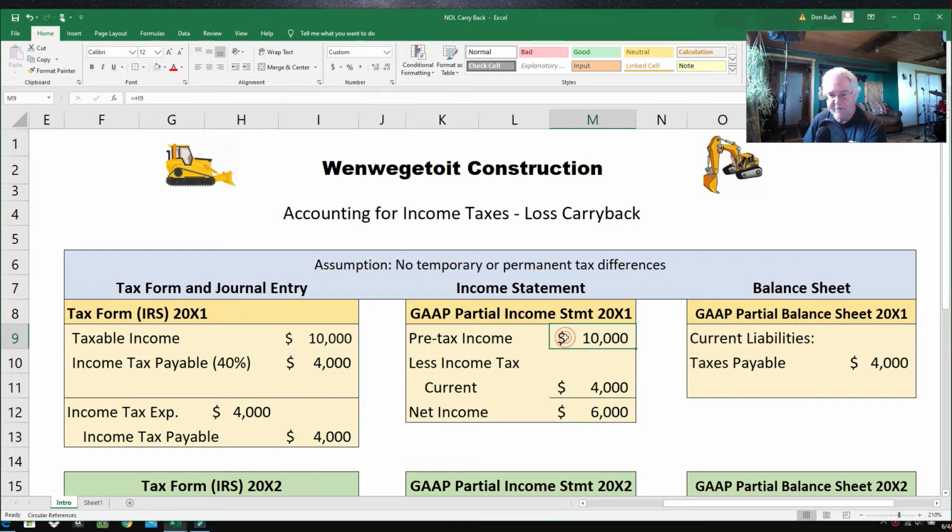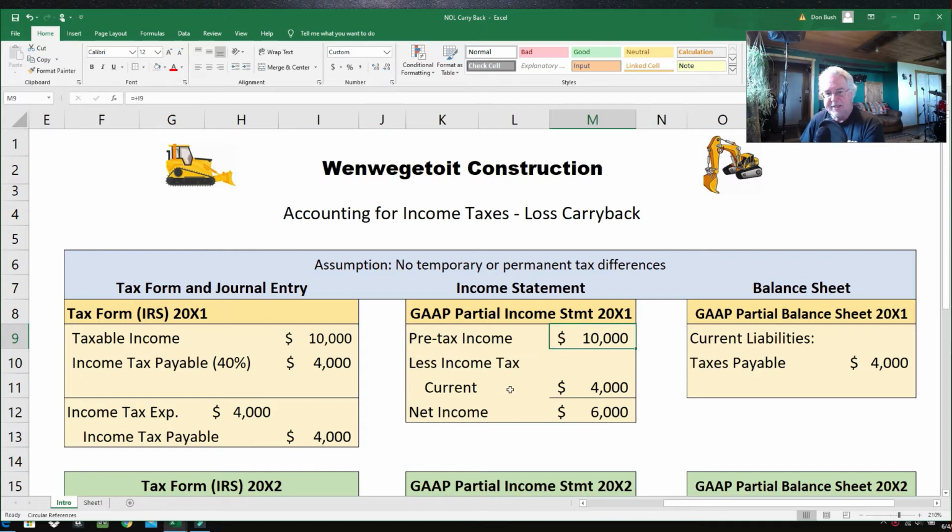Now coming over here to the generally accepted accounting principle income statement. Pre-tax income is $10,000, same as taxable income of $10,000, and again that's because of no deferred tax assets, no deferred tax liabilities, and no permanent differences. If you're wondering what I am talking about here, watch some of the previous videos and you can learn about deferred income tax liabilities and deferred income tax assets.